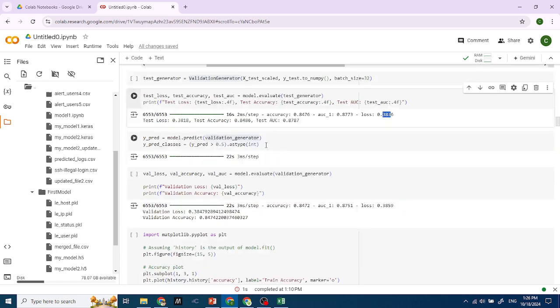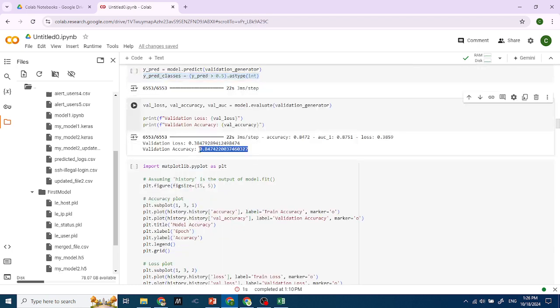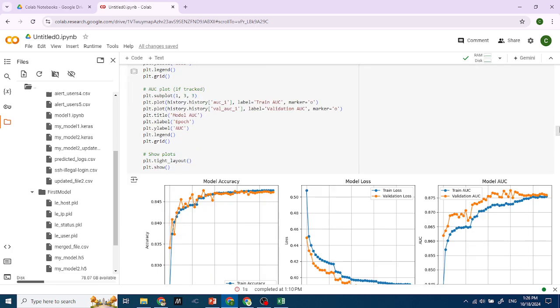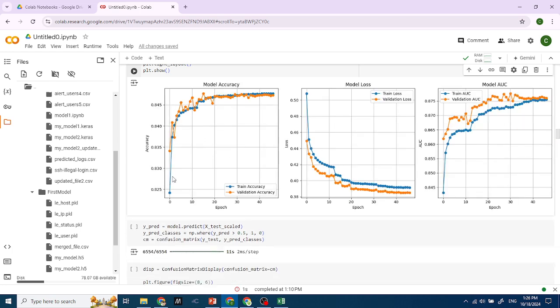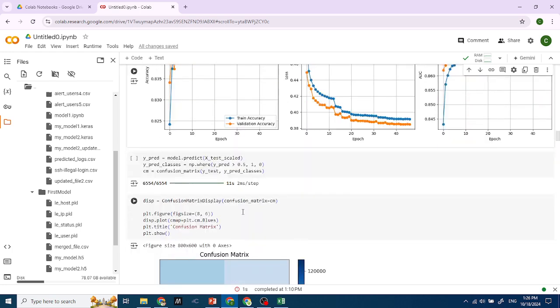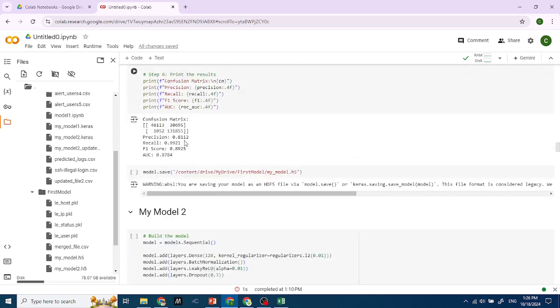And then I'm just going to take the column. Now I got the validation accuracy here, and this is the matplotlib I used to see. Okay. Here, right. This is the confusion matrix and the accuracies.